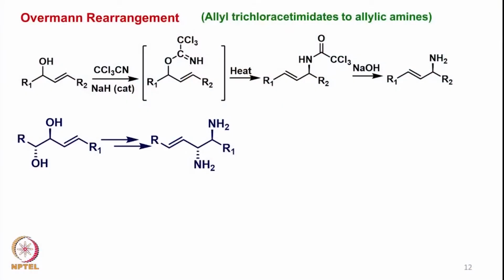Now we have another very interesting rearrangement which is also related to the Claisen rearrangement type, called the Overman rearrangement, of allyl trichloroacetimidate to allyl amines.